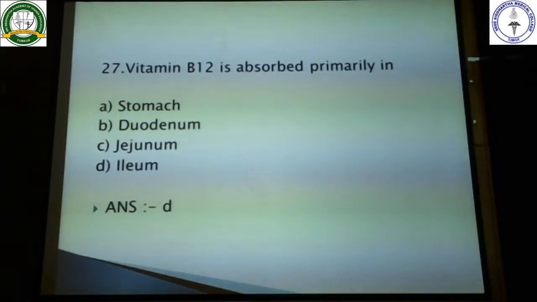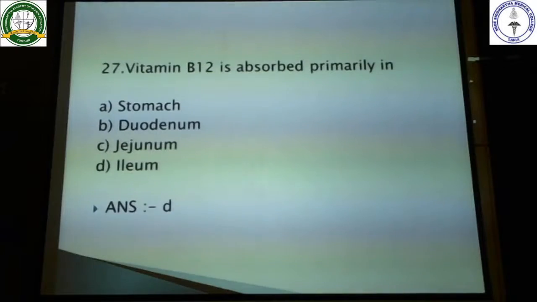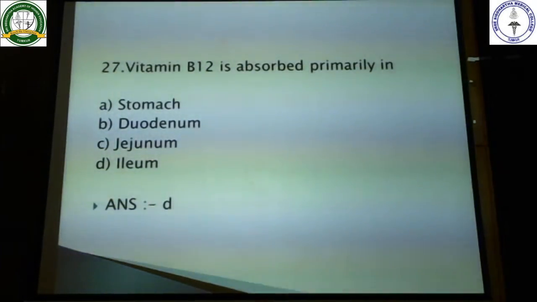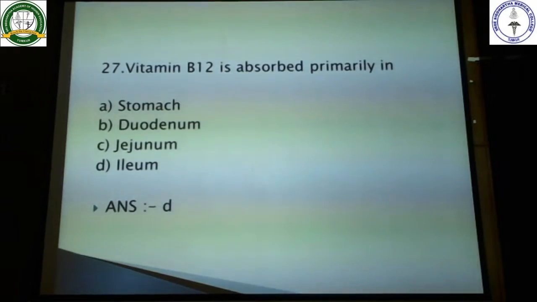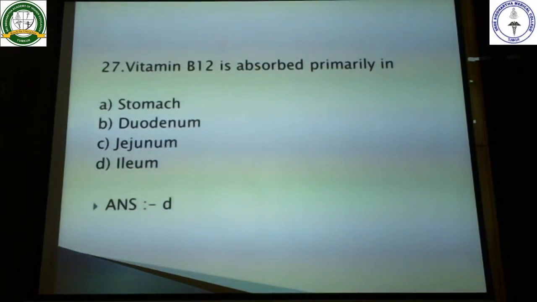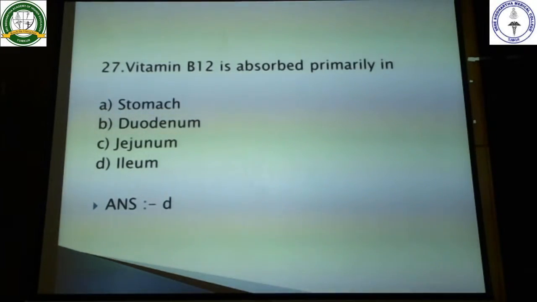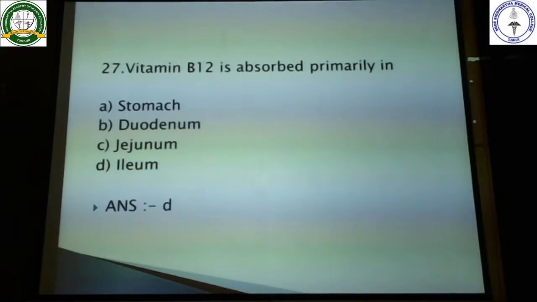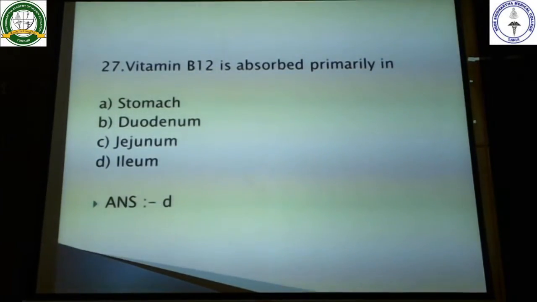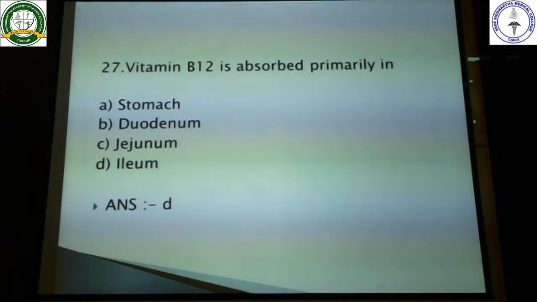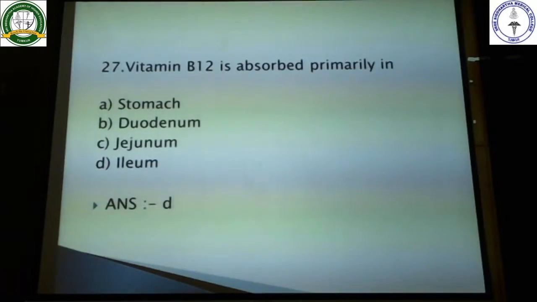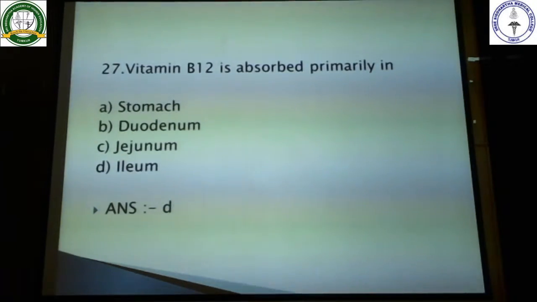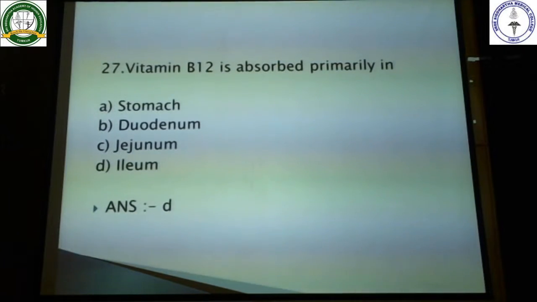It is ileum, right? But for the absorption of vitamin B12, you need intrinsic factor, which is secreted in the stomach. So don't get confused that vitamin B12 is absorbed in the stomach. Is it clear? Okay. So I am again telling you, vitamin B12 is first binding to the R protein in the stomach, then goes into the intestine, there it splits from the R protein, binds to the intrinsic factor, then comes to the ileum, there it is being absorbed. Intrinsic factor is produced in the stomach, but absorption of vitamin B12 is occurring in the ileum only. And iron, it is the duodenum. Iron is duodenum, B12 is ileum.